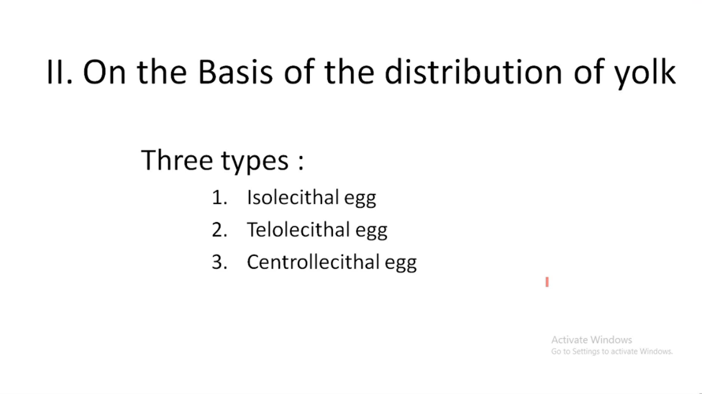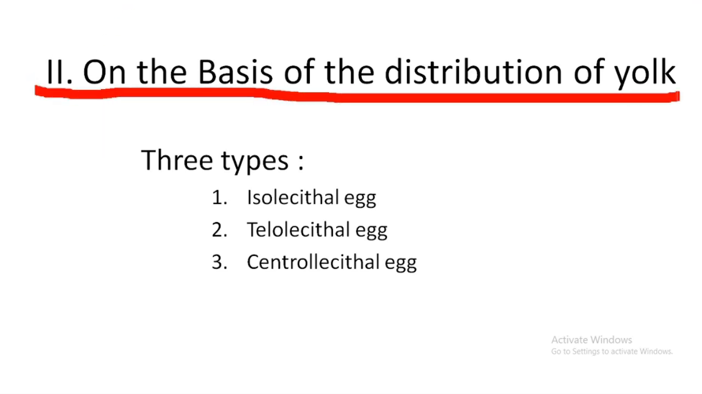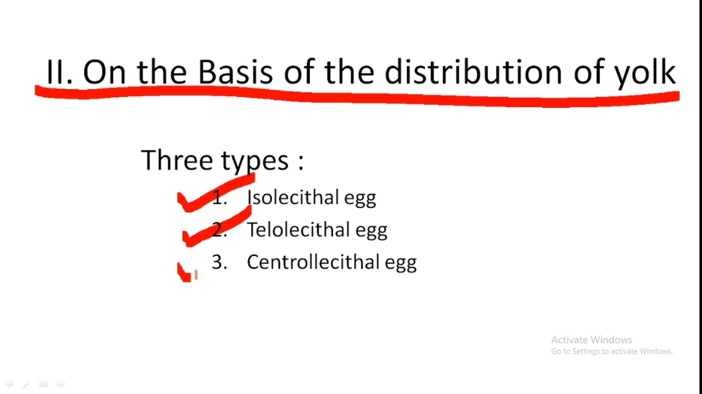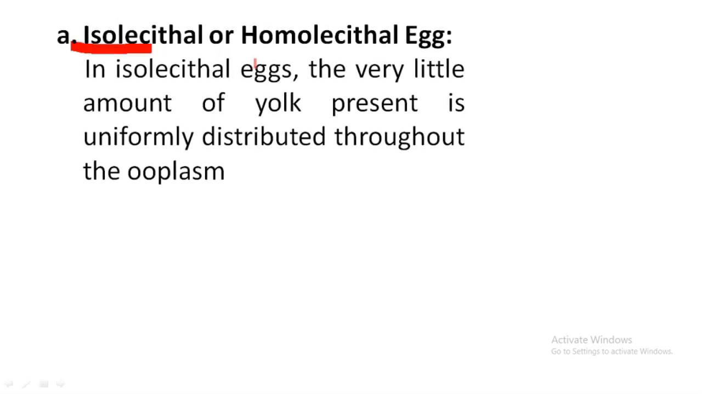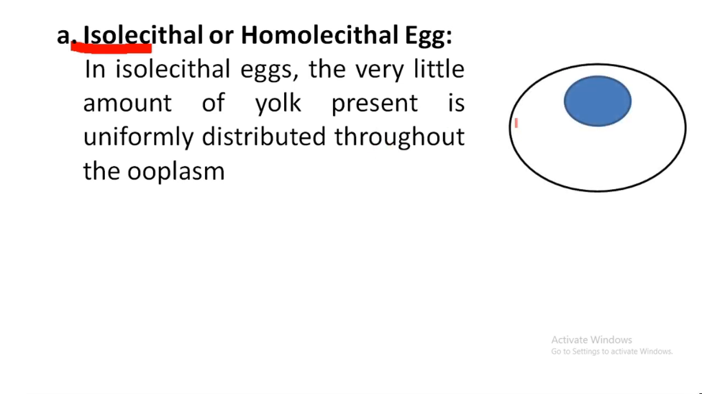The second classification, on the basis of the distribution of yolk, divides eggs further into three types: isolecithal, telolecithal and centrolecithal. Iso means same, meaning in this type of egg the yolk is evenly distributed throughout the cytoplasm.